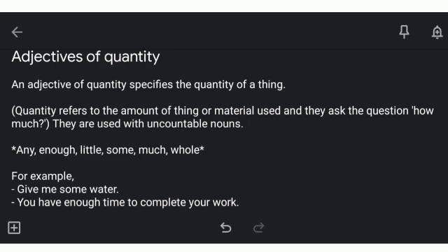Similarly, in any sentence, if any, enough, little, some, much, and whole is used before the noun, then it is an adjective of quantity and it comes under uncountable noun.